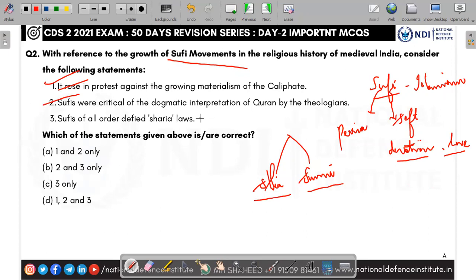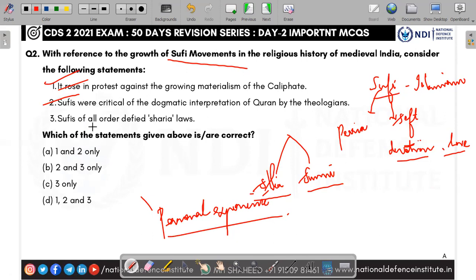And they criticized this, saying no, the Quran has to be interpreted based on personal experience. According to them, they have to interpret the Quran based on personal experience and not by any one person. So the second one is also right.